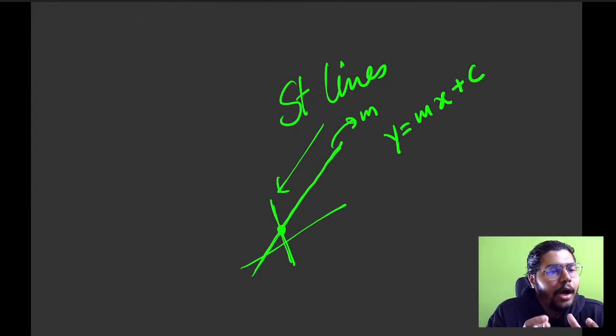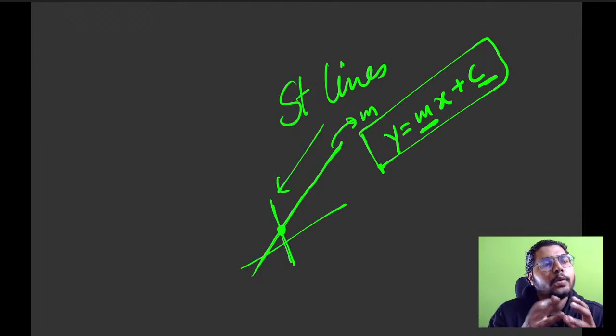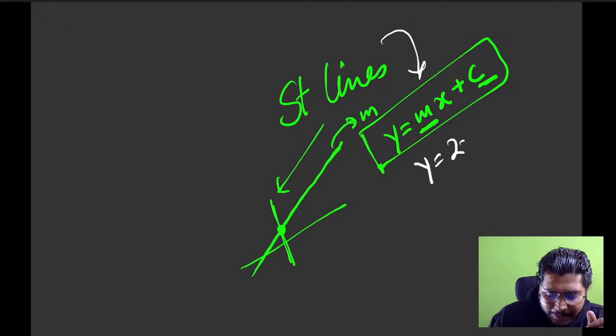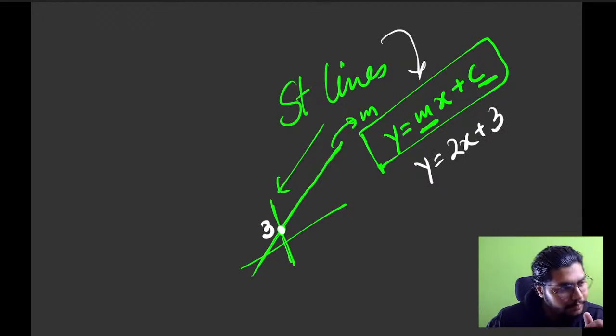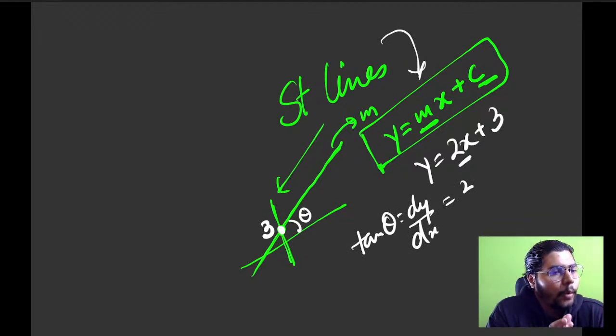You should understand what this m is, what this c is, and how we got this line equation. While learning the formula, you should explain to yourself that if somebody gives me y = 2x + 3, it means the line cuts the axis at this point, and the slope of the line, which is tan theta or dy/dx, is equal to 2. So this much you should know.